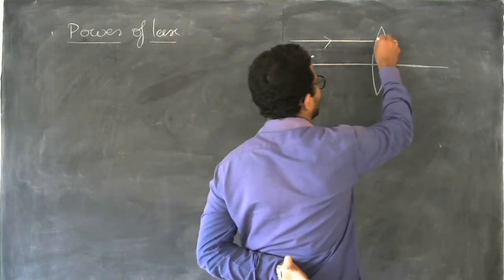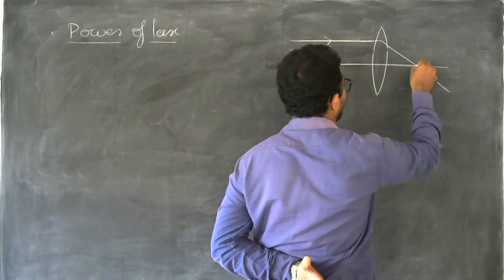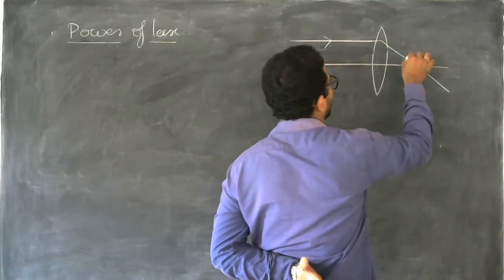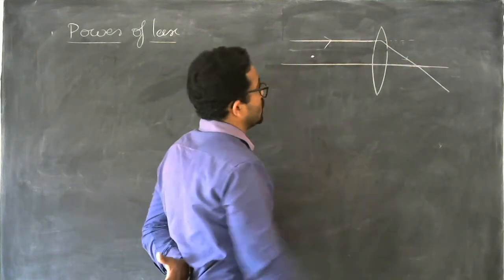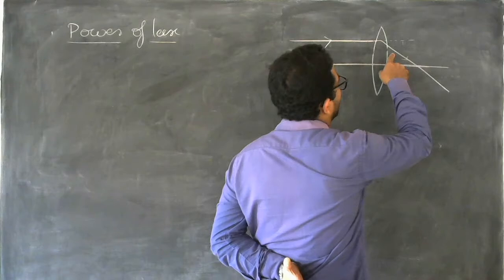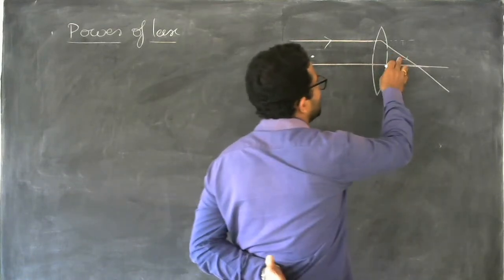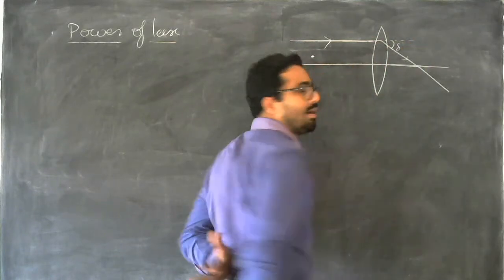If you introduce it like this, the ray will refract like this. See, this is the actual direction. So this ray is refracting through some angle, it is changing its direction by an angle delta.